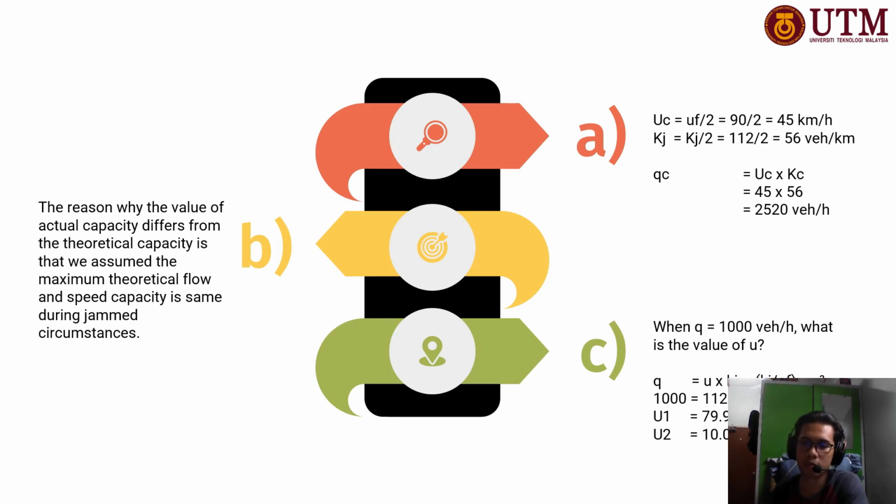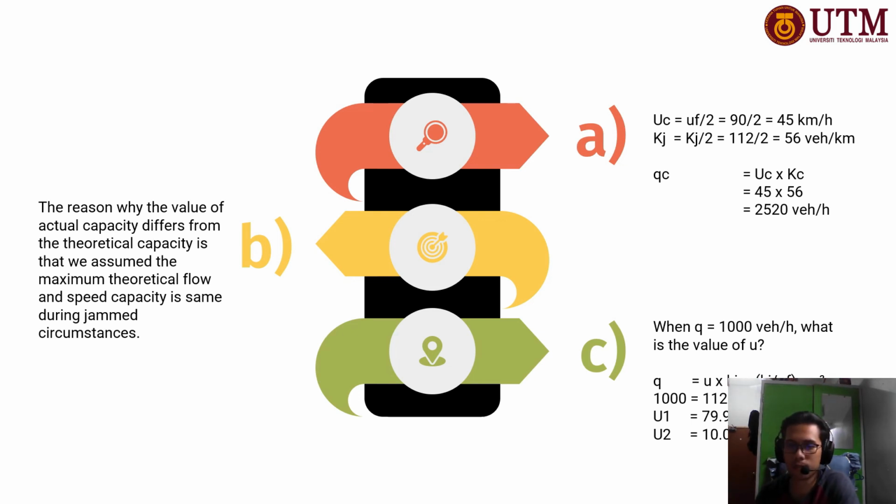Let's move on to the last question. When Q equals 1000 vehicles per hour, what is the value of U? We use the equation Q equals U times kj minus open bracket kj over UF close bracket times U squared.